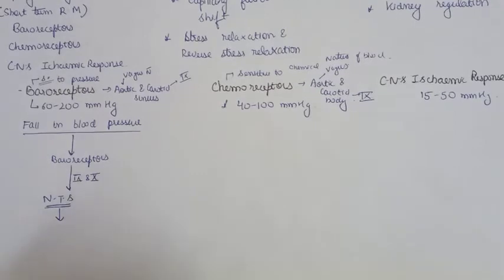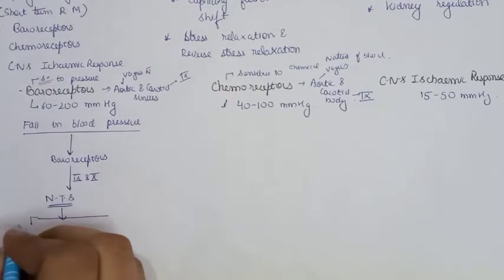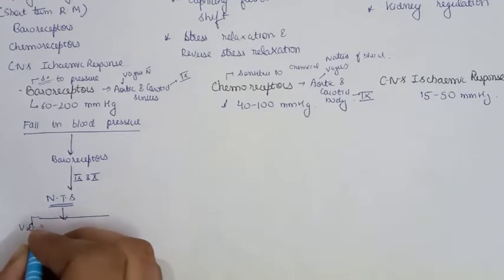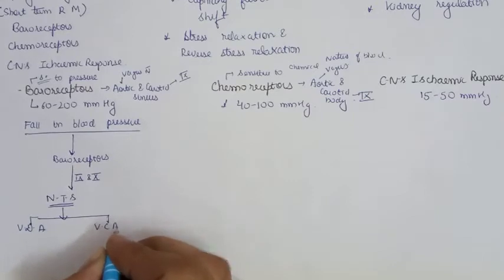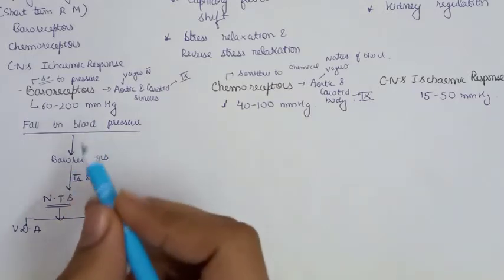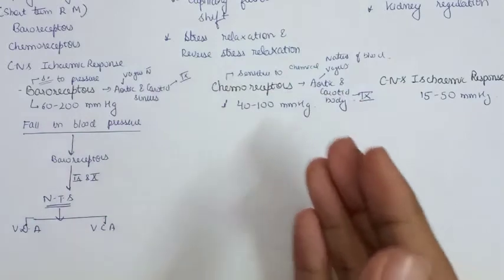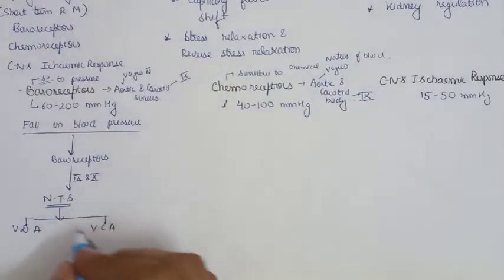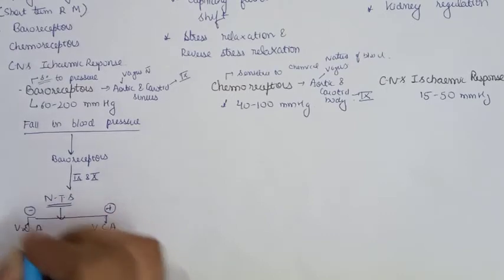From the nucleus tractus solitarius, sensation goes to two places: the vasodilator area and the vasoconstrictor area. VDA stands for vasodilator area and VCA stands for vasoconstrictor area. There is a fall in blood pressure, so we have to make the blood vessels constrict so that the blood pressure may rise. So it will stimulate the vasoconstrictor area and inhibit the vasodilator area.